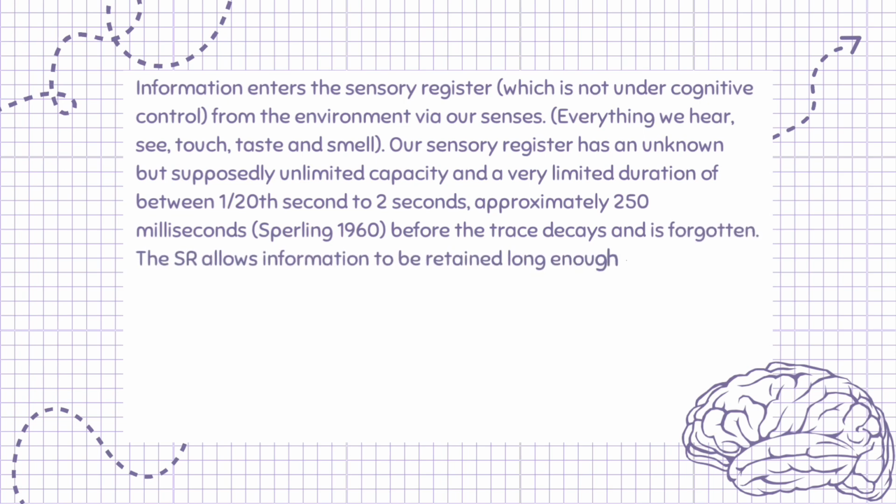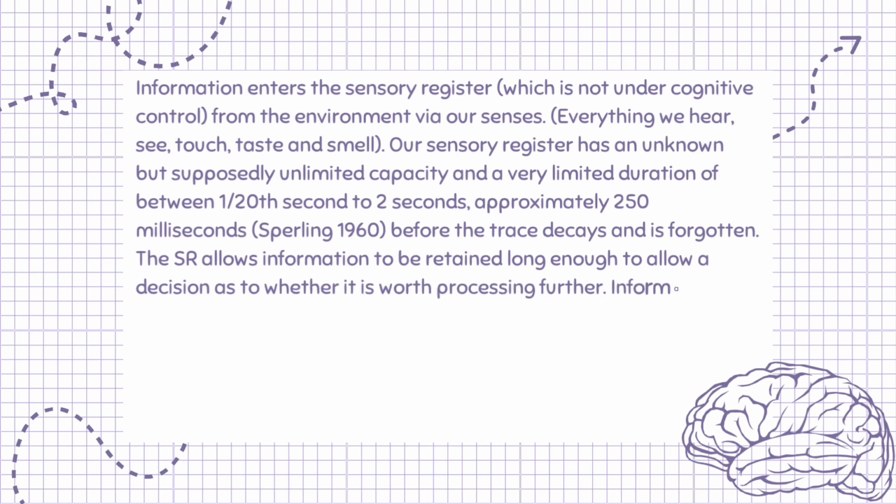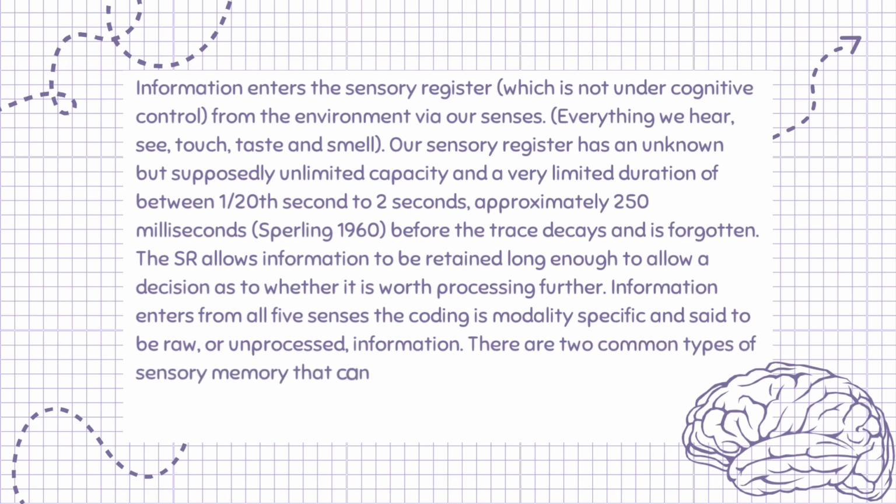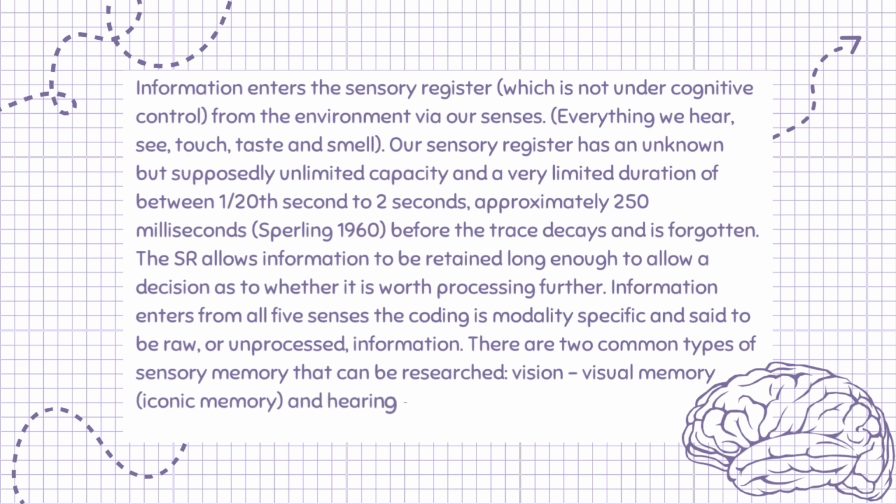The SR allows information to be retained long enough to allow a decision as to whether it is worth processing further. Information enters from all 5 senses. The coding is modality specific and said to be raw, or unprocessed, information. There are 2 common types of sensory memory that can be researched: vision, visual memory, iconic memory, and hearing, auditory sensory memory, echoic memory.